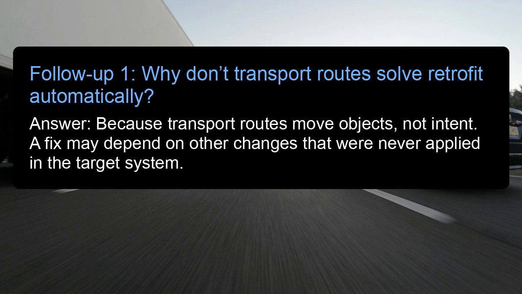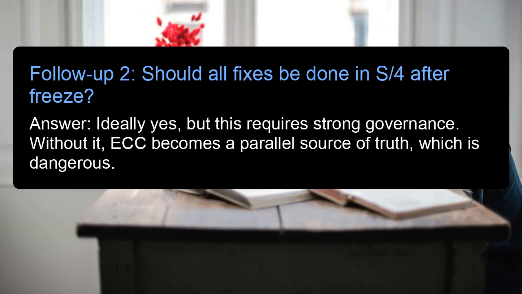Follow-up 1. Why don't transport routes solve retrofit automatically? Answer: because transport routes move objects, not intent. A fix may depend on other changes that were never applied in the target system. Follow-up 2. Should all fixes be done in S/4 after freeze? Answer: ideally yes, but this requires strong governance. Without it, ECC becomes a parallel source of truth, which is dangerous.